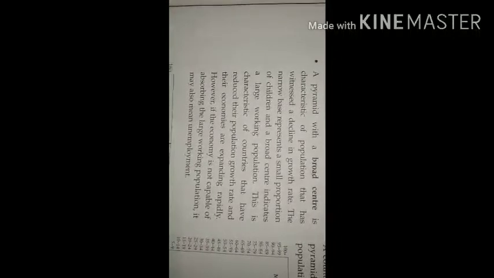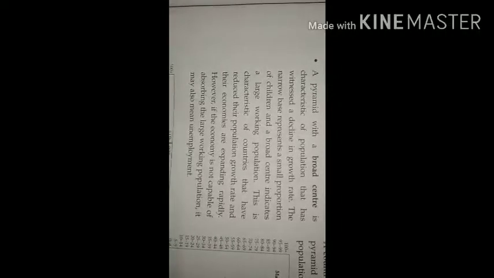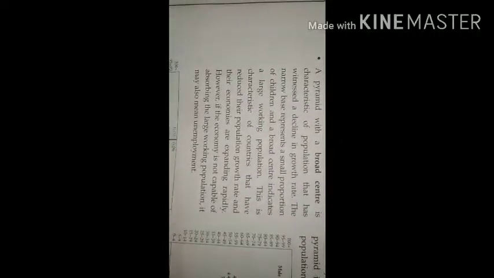If that narrow base is there, it shows a small proportion of children. That means newborn children are very few in that country. And a broad center shows that a large working population is there. This is the characteristic of countries that have reduced their population growth rate. They have already worked on it and decreased the birth rate, and their economies are expanding.